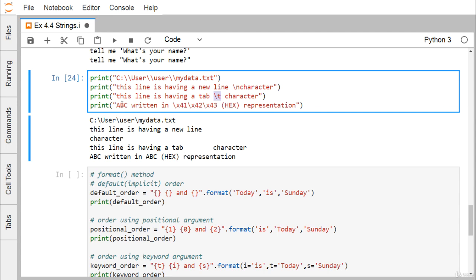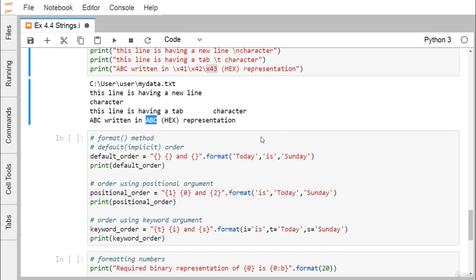And then we can also write in this way, that is slash x41. So x41 will be treated as hexadecimal. What is the decimal value against this 41? 4 into 16 to the power of 1, that is 64, plus 1 into 16 to the power of 0, that is 1. So 64 plus 1, that is 65. Which character has this ASCII code 65? That is our capital A. Similarly we have capital B, similarly capital C. So this ABC will be there. In this way we can also print the respective string.